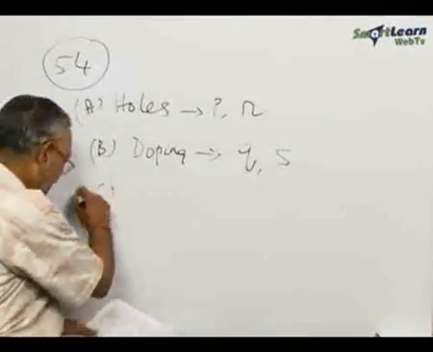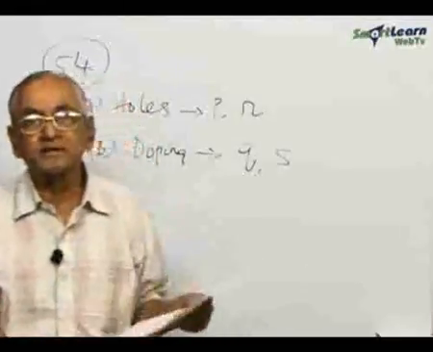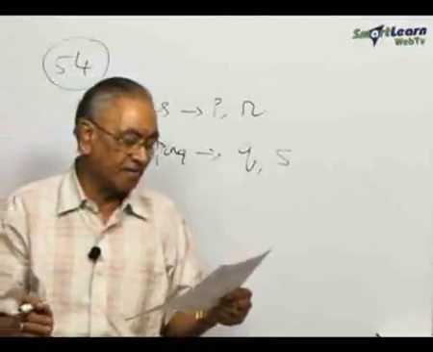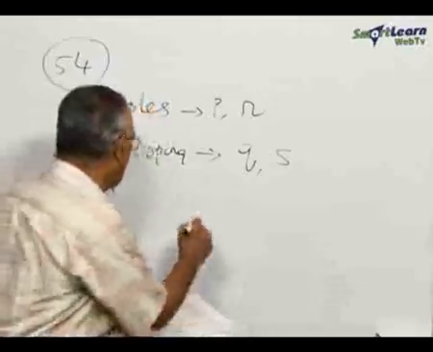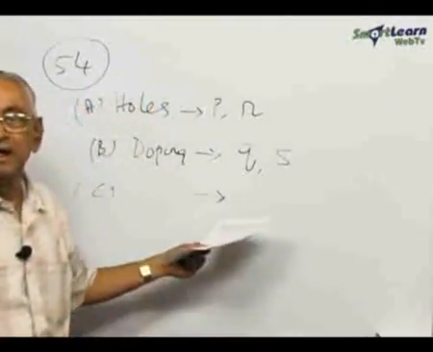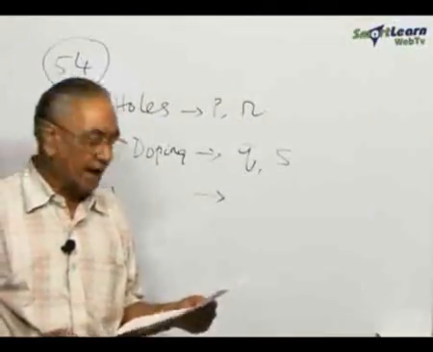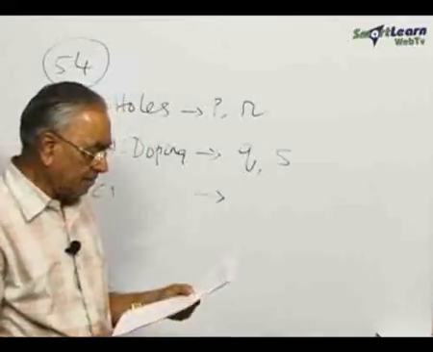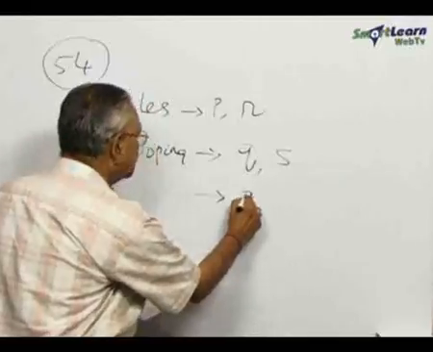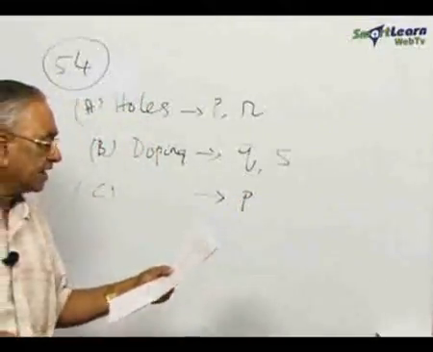Then coming to C, C says the imperfections observed in elements like silicon, germanium, arsenic, etc. What are the imperfections observed? For silicon, germanium and arsenic, it is actually P. P means the imperfections observed are due to an intrinsic defect.